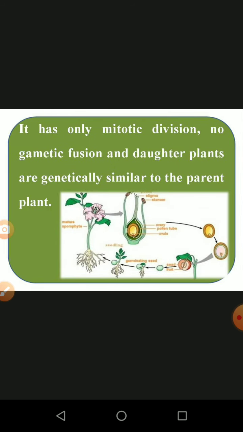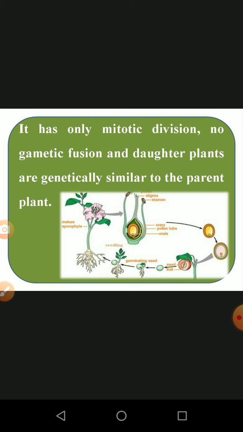And it involves only mitotic division. There is no gamete fusion, and the daughter plant is genetically similar to the parent plant. So that means it has only mitotic cell division. It does not have meiotic cell division. Meiotic cell division takes place in the reproductive part.